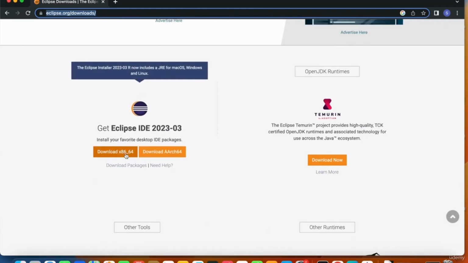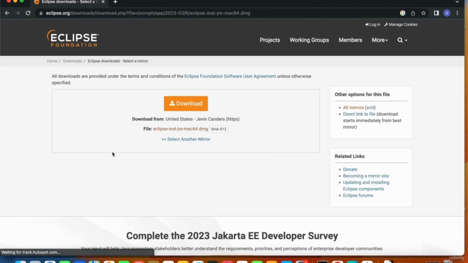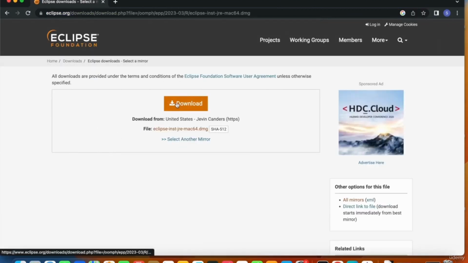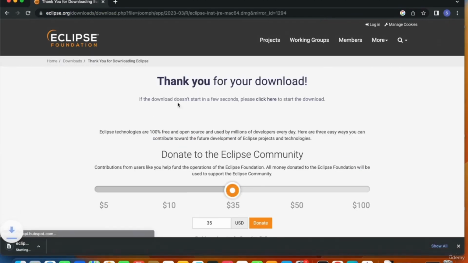And here, as you see, you can download the x86-64 version. This installer includes a JRE for Mac OS. So if you want to download Eclipse for Mac OS, Windows or Linux, you need to use this installer. So I'll go and click on download. This is one more download link. So as you see, it is getting downloaded. It will be a few seconds before it's downloaded.